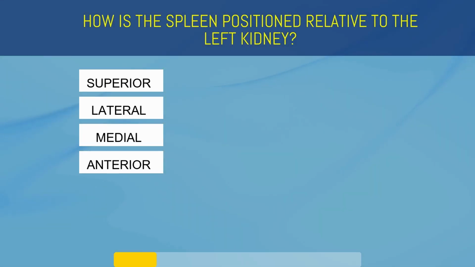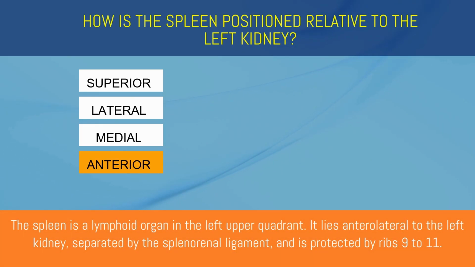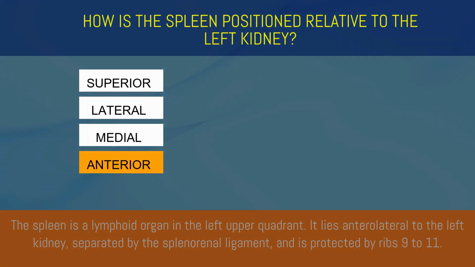How is the spleen positioned relative to the left kidney? Superior, lateral, medial, or anterior? Anterior. The spleen is a lymphoid organ in the left upper quadrant. It lies anterolateral to the left kidney, separated by the splenorenal ligament, and is protected by ribs 9 to 11.